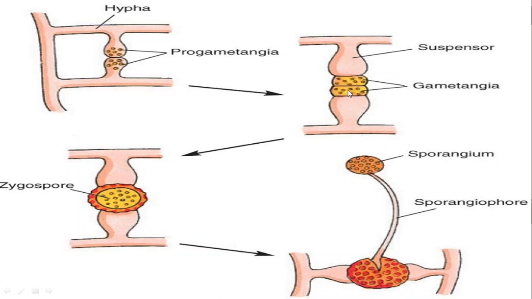They form the gametes, and the two gametes are fused and the zygote is formed. This zygote divides meiotically to form the zygospores. Now each zygospore develops into another hypha. So in this way the mycelium or hypha is produced by sexual reproduction.